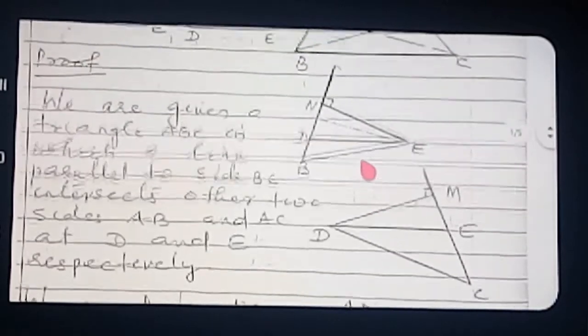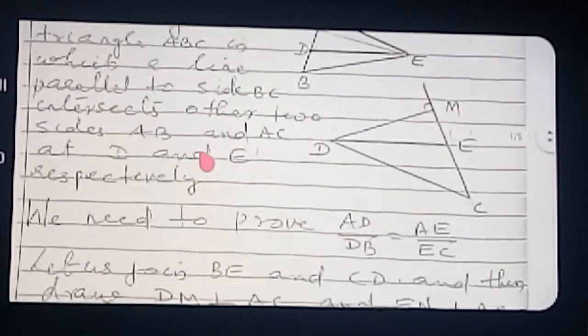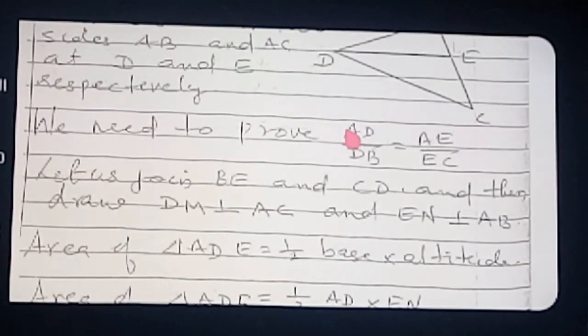So why are we taking only these four bases, that you want to know. Listen here, what you want to prove is AD by DB is equal to AE by EC, no? So for proving AD by DB is equal to AE by EC, you take one triangle with the base AD and another triangle with the same base DB.